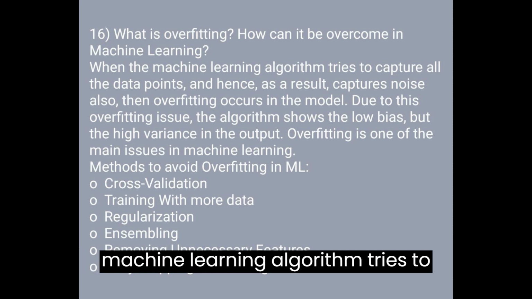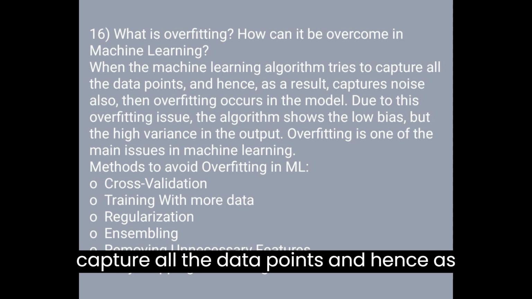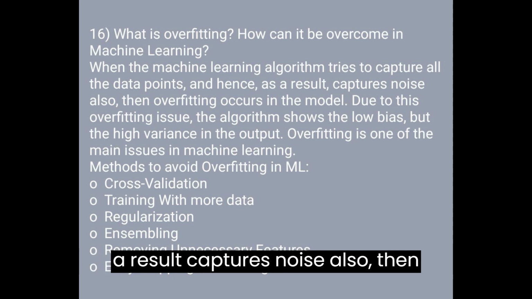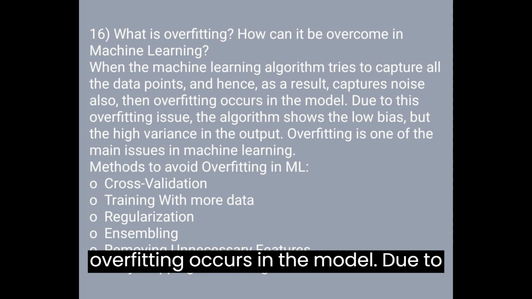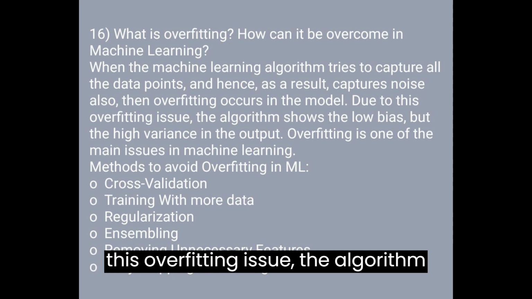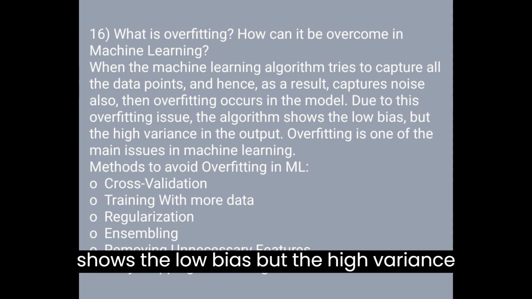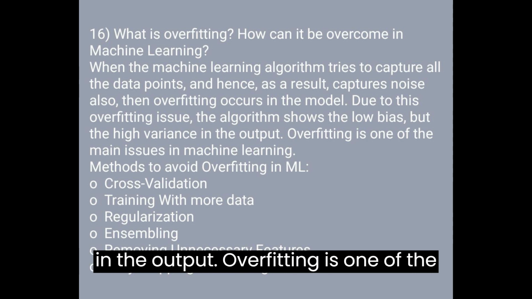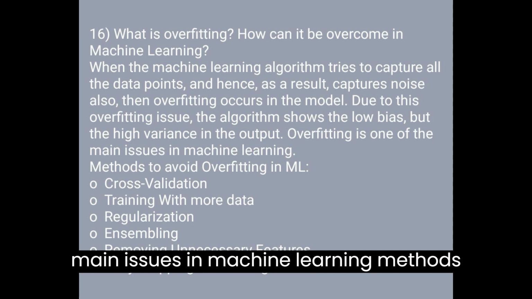When the machine learning algorithm tries to capture all the data points, and hence, as a result, captures noise also, then overfitting occurs in the model. Due to this overfitting issue, the algorithm shows low bias but high variance in the output. Overfitting is one of the main issues in machine learning.